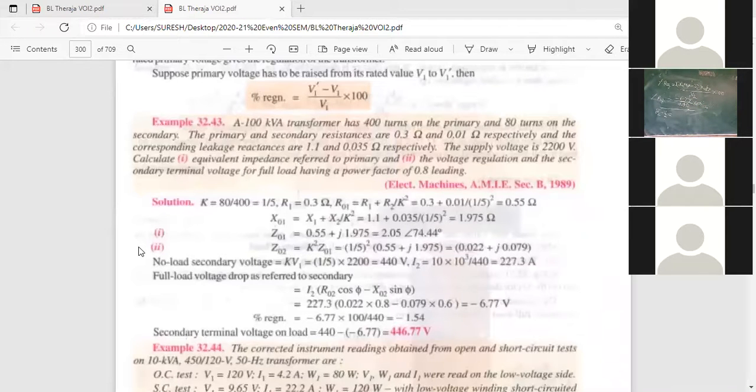Percentage regulation is minus 1.538. This is your percentage regulation.